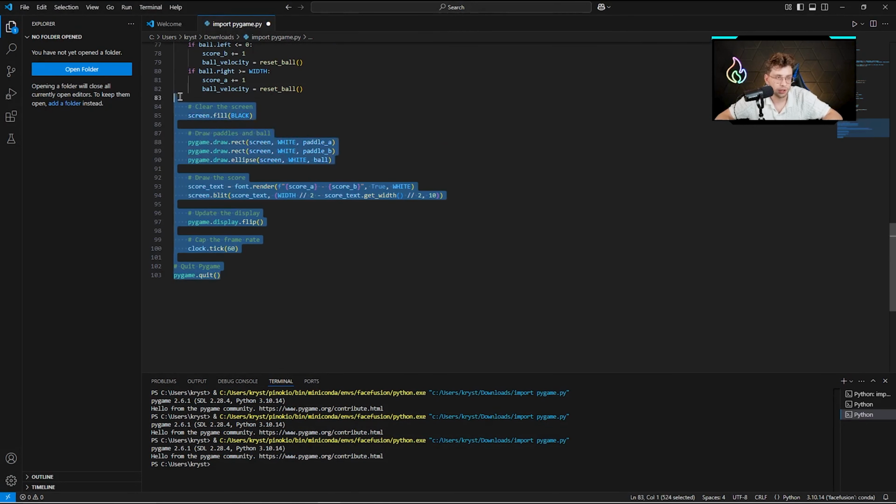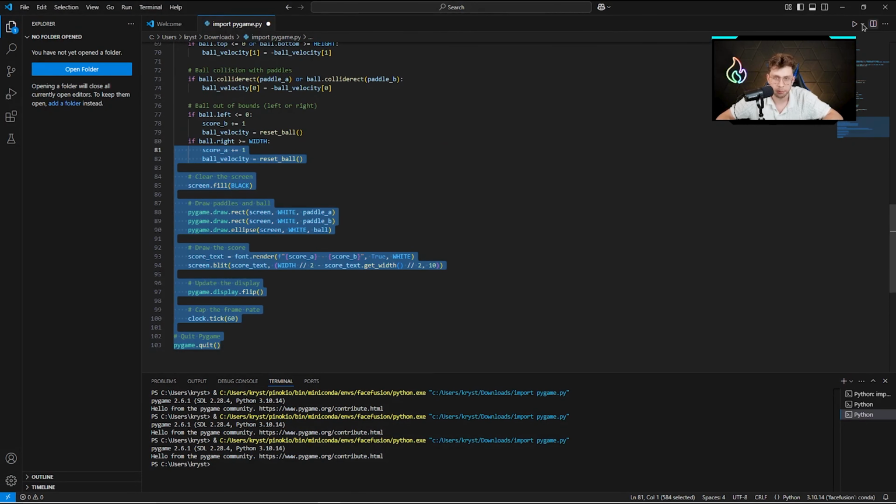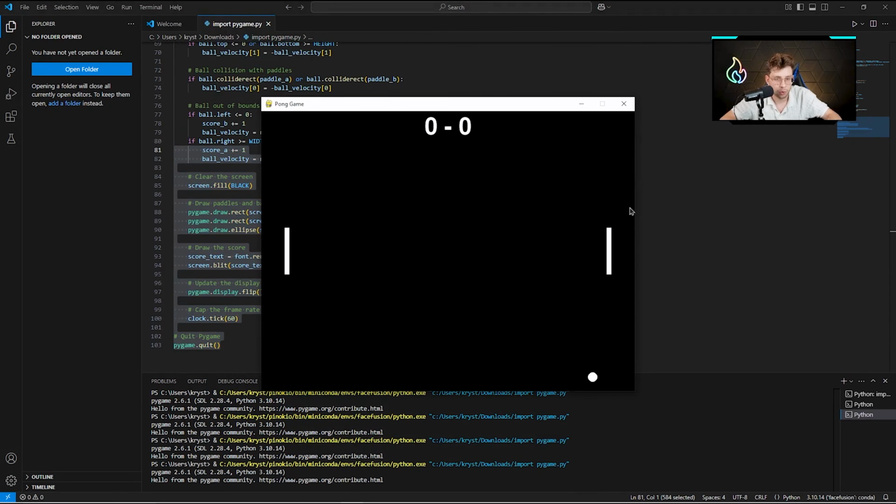Actually, the code is shorter than the previous one from Claude, so we don't have this line. Also, the Pong game is a bit slower. However, it works. So now we've got 1-1. So far, these models perform great.